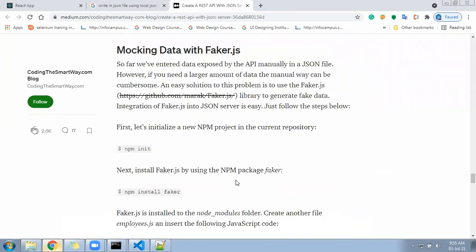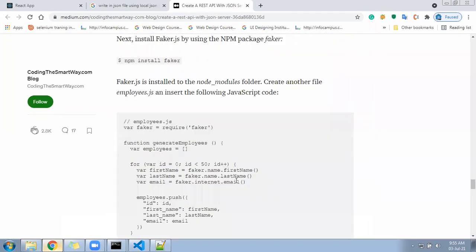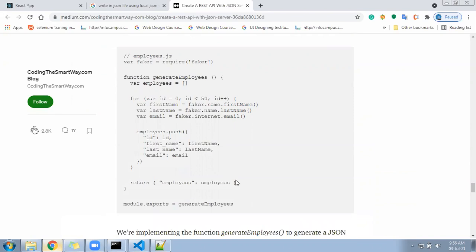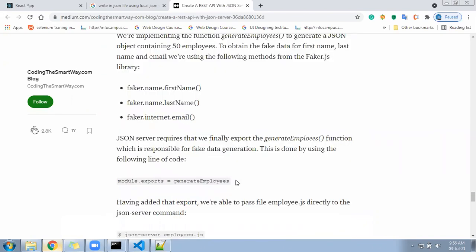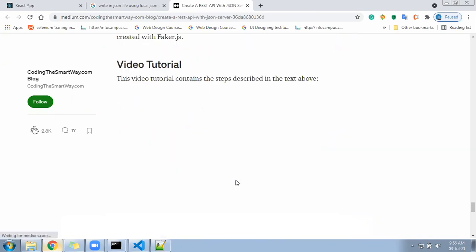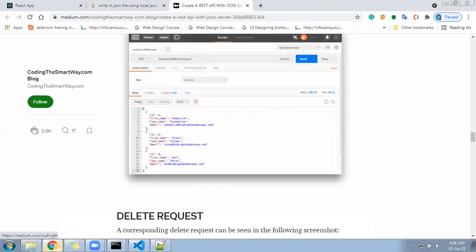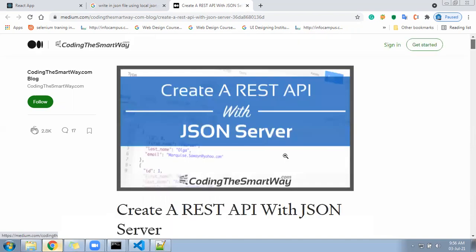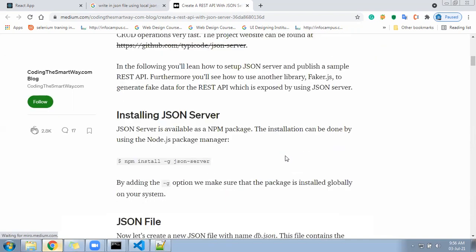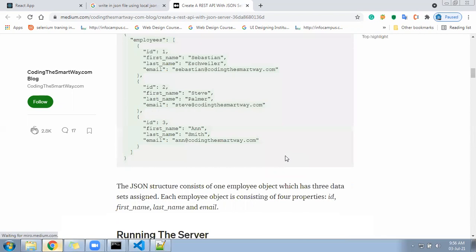Making faker JSON, install faker. Local JSON. He has given the solution, but he has left something in between.